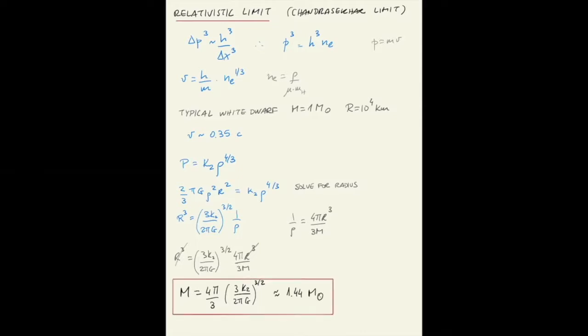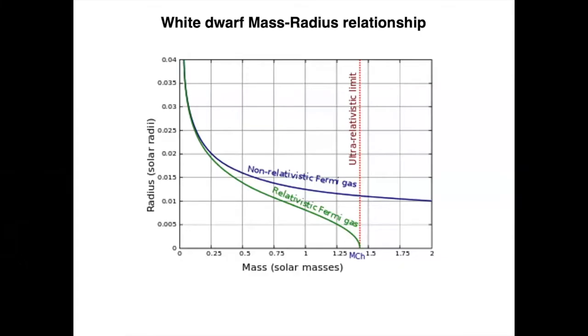This is a very curious result. Because the radius cancels out in this equation, there seems to be only one mass that a fully relativistic white dwarf can have. This is understood as a mass limit. As one adds more and more mass, the white dwarf shrinks to produce more pressure. Using the non-relativistic equation of state, a volume of 0 would only be achieved at infinite mass. That is the curve here, the blue curve for a non-relativistic equation of state.